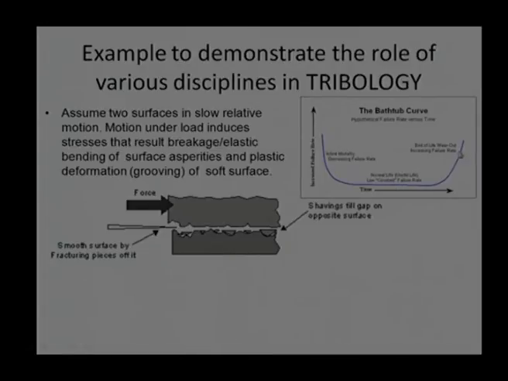That may occur due to an increase in clearance between the surfaces, lesser thickness remaining after some time, or some other reason. So, generally this bathtub curve is plotted or used to find out the overall life of the component.